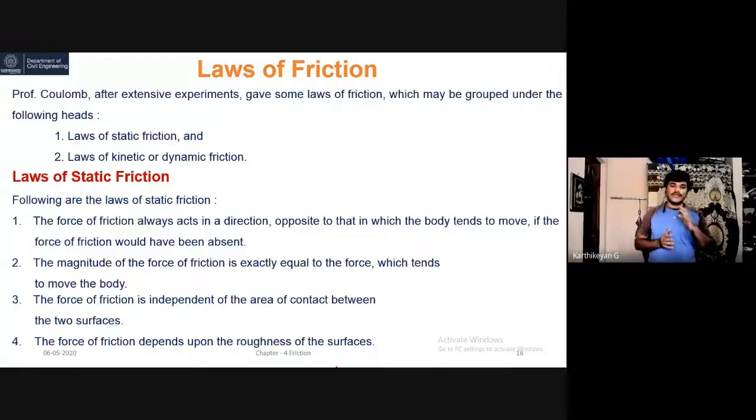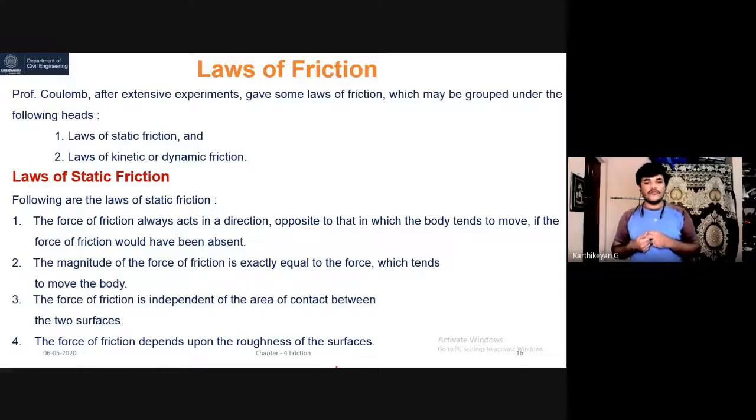So if you place an object on an inclined surface or on a horizontal surface and pull the object, the resistance force, that is the frictional force, is always in the opposite direction of the applied force. So this is the first law. The second one is that the magnitude of the force of friction is exactly equal to the applied force. Suppose I am giving 5 kilonewton force to pull the object. The same 5 kilonewton force in the opposite direction is the frictional resistance. That is the meaning of point number 2.